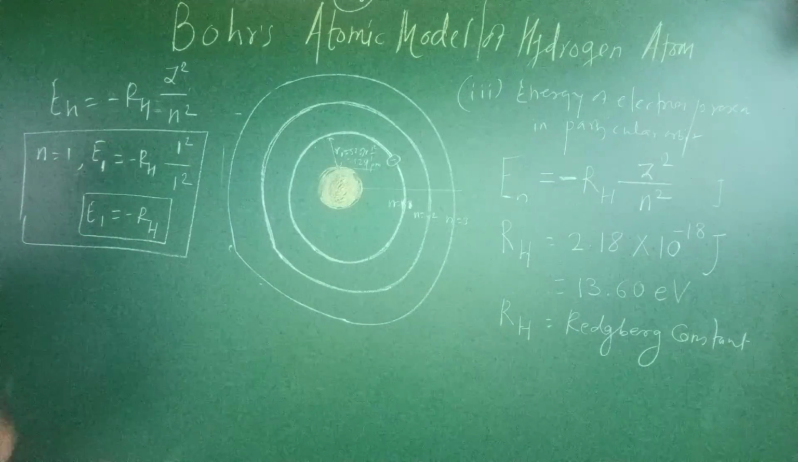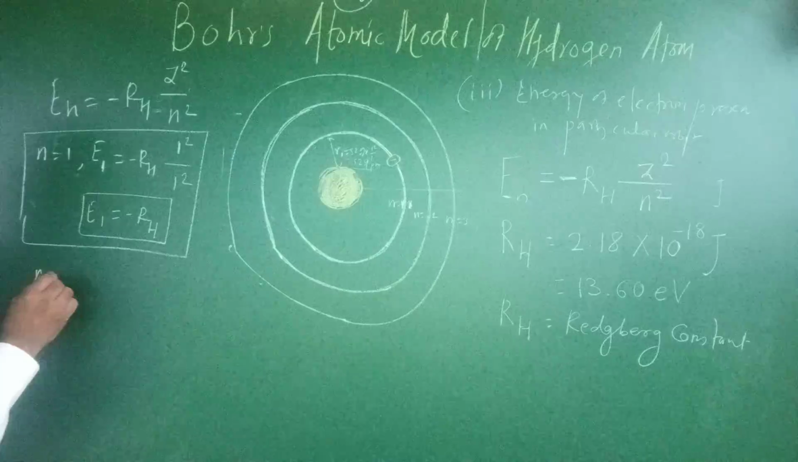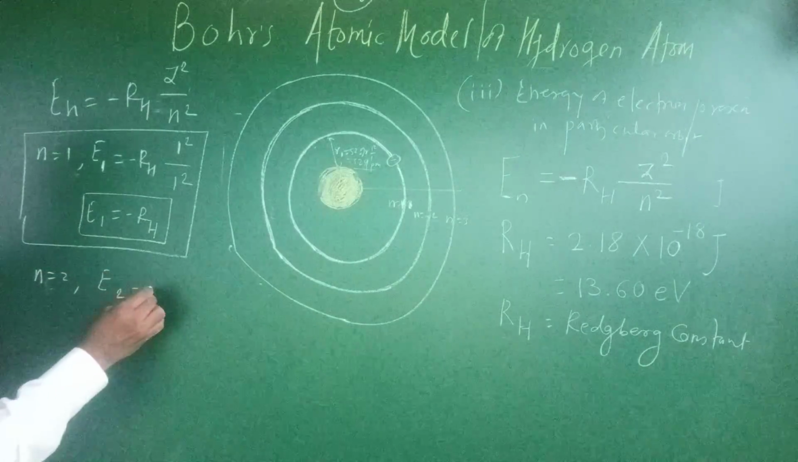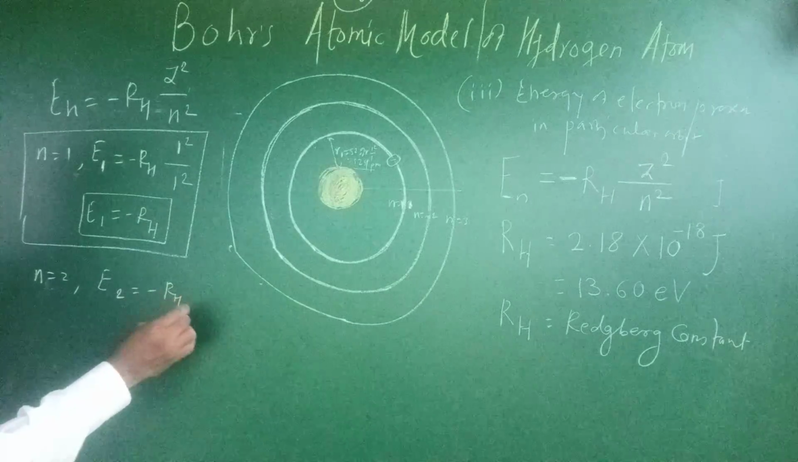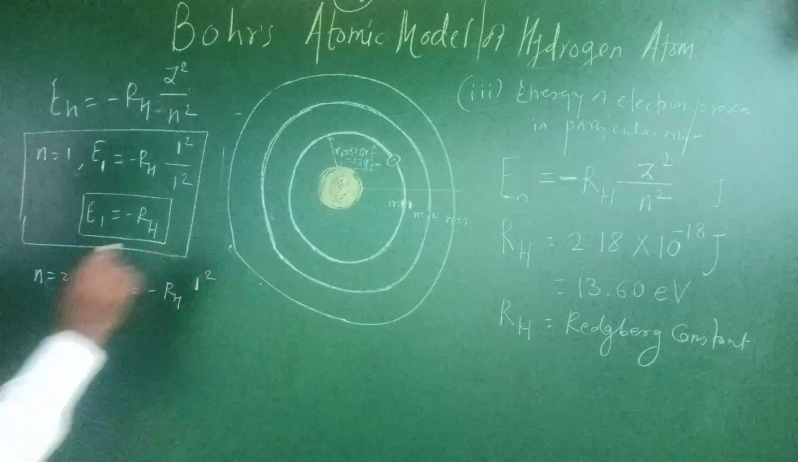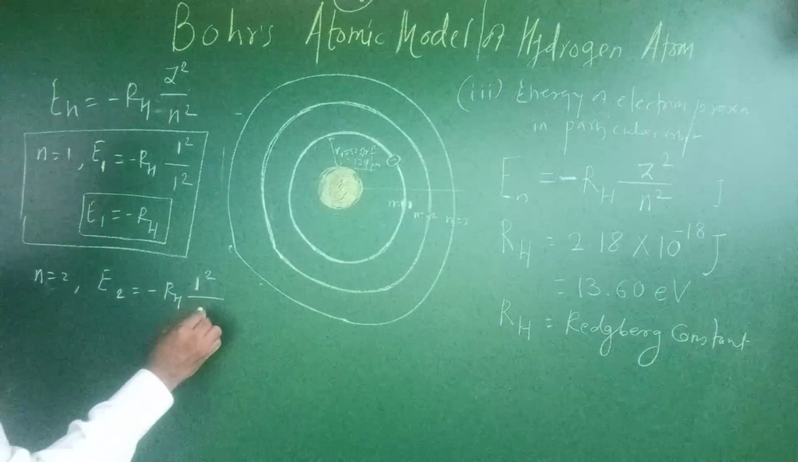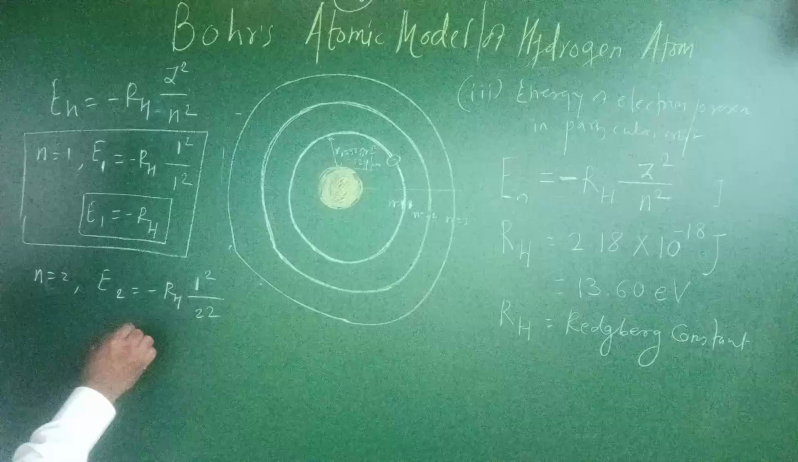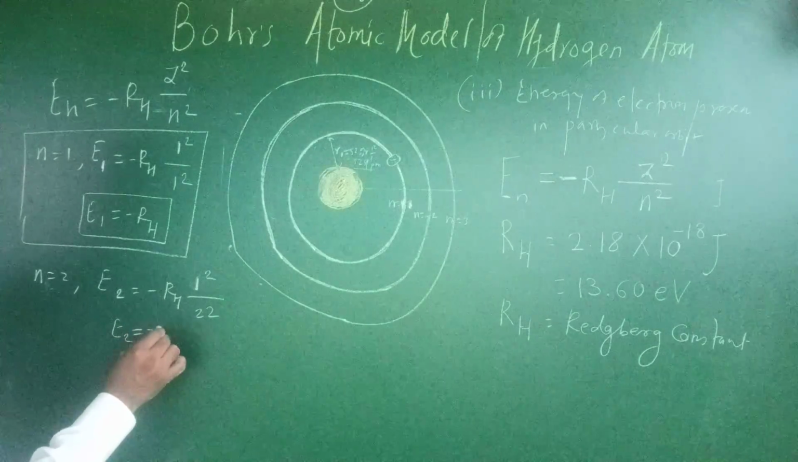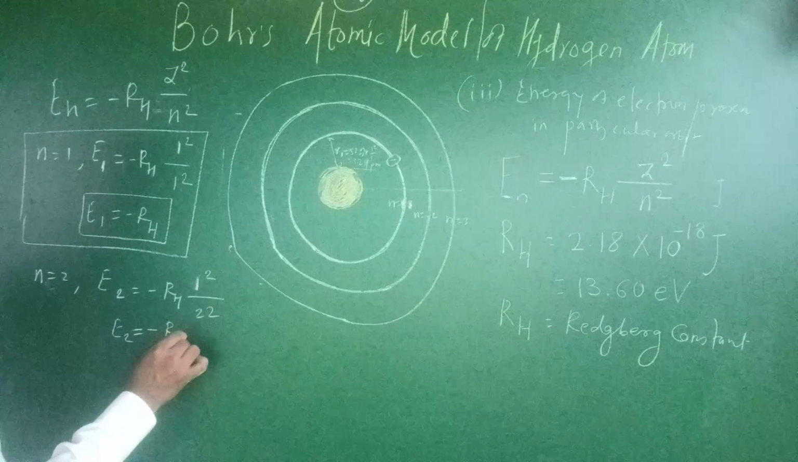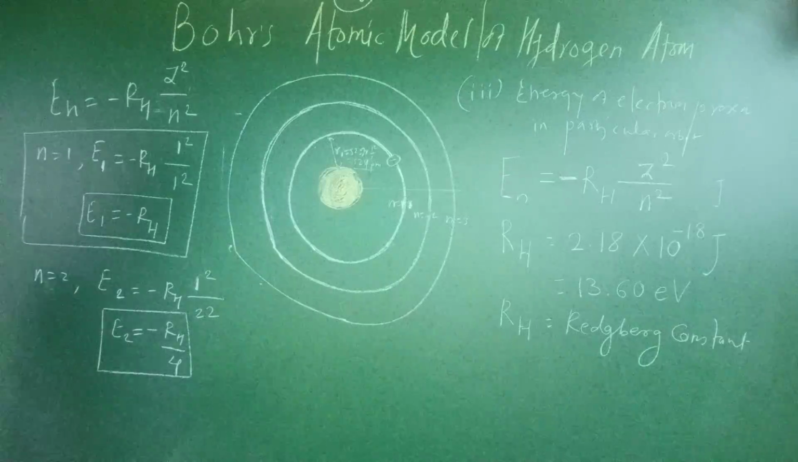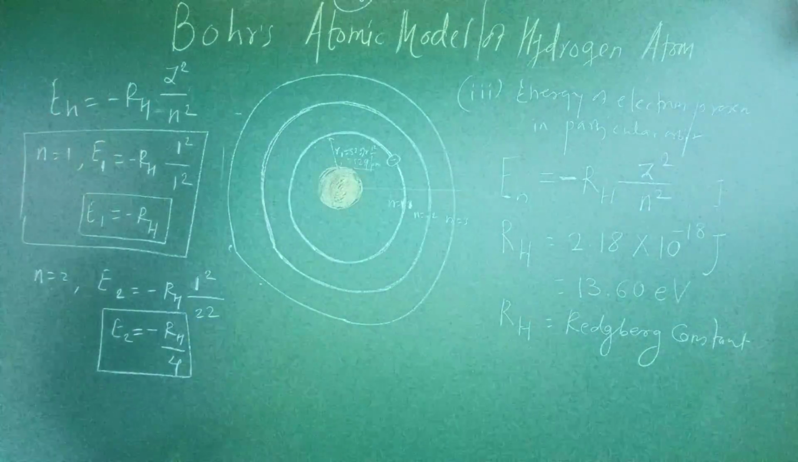For n equal to 2, E2 is equal to minus RH upon 2 squared. The Z value is 1, so 2 squared is 4. So E2 is equal to minus RH upon 4.